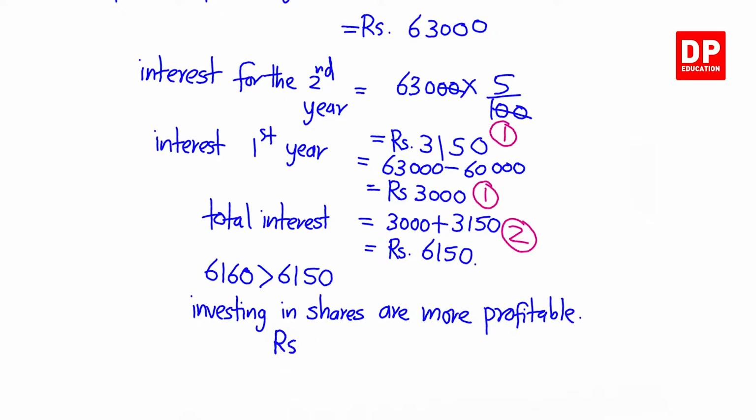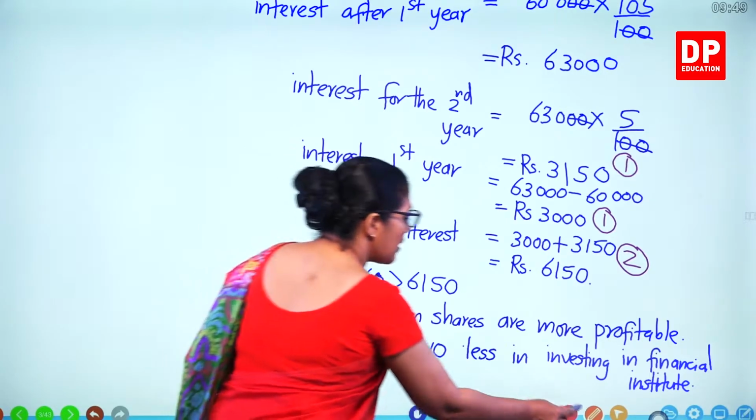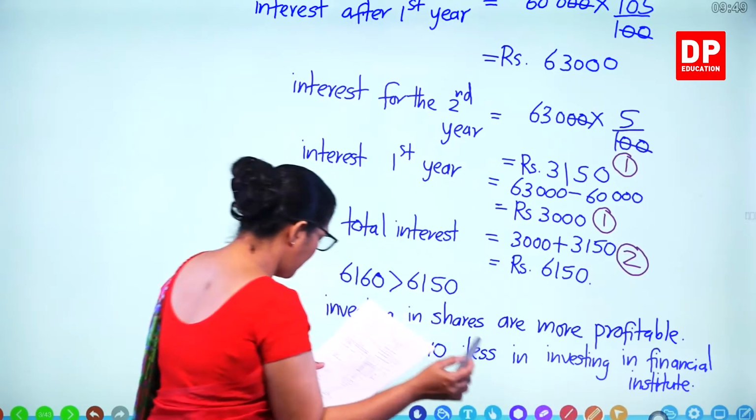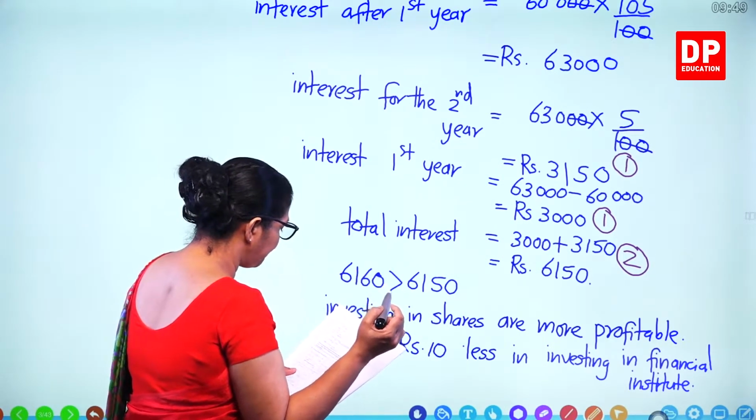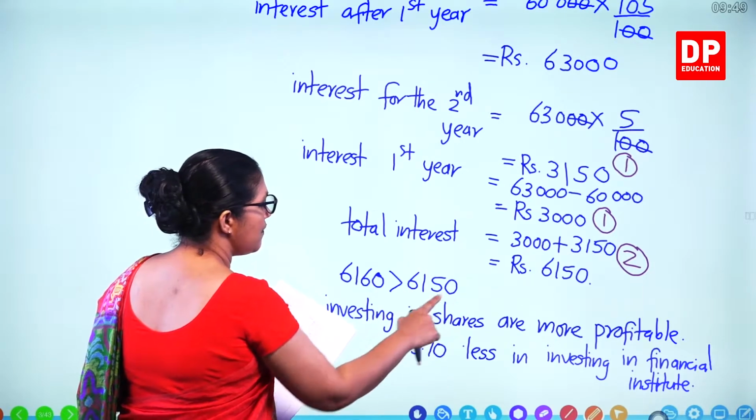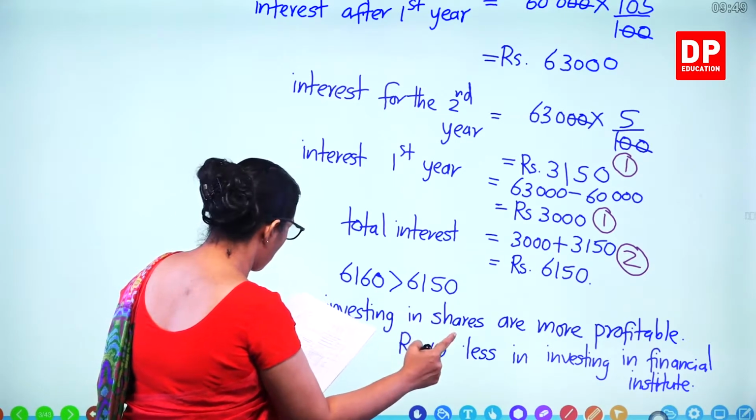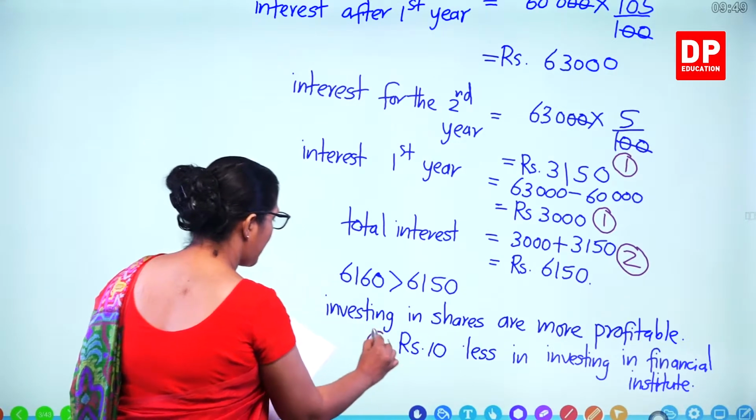So 10 rupees less in investing in the financial institute. So you are getting 1 mark there. And the profitable one is investing in shares. So 1 mark again for this explanation.